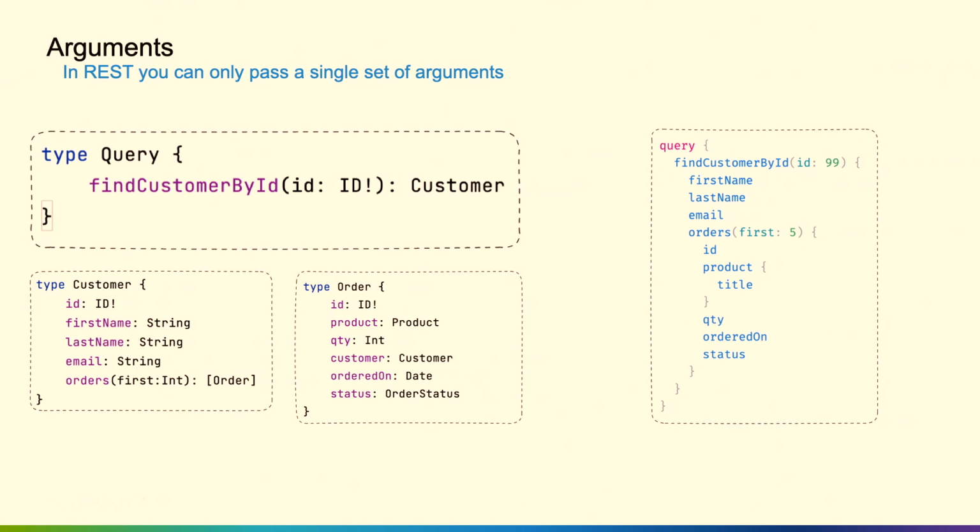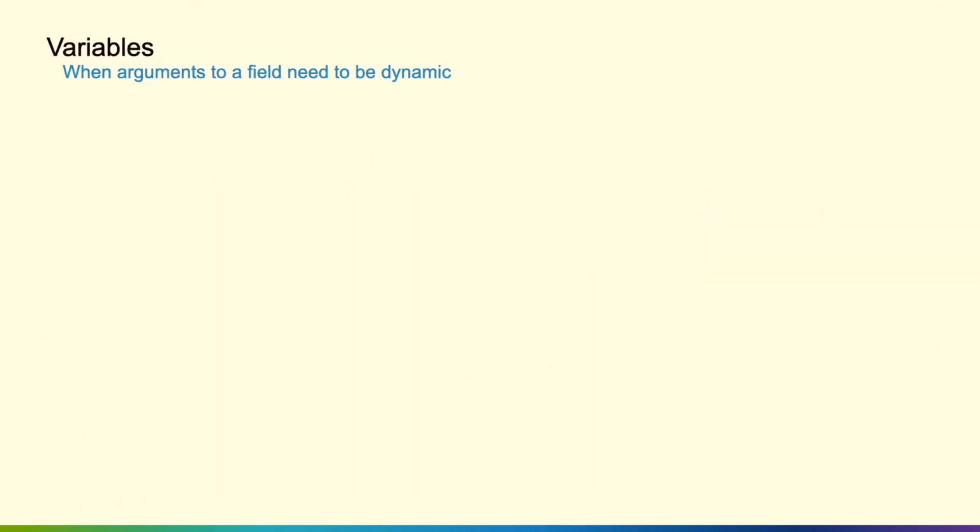So based on that, I could say, hey, I want to find a customer by an ID of 99, but I don't just want all the orders included in that. I want to filter that down based on some criteria. Maybe I only want the first 5 orders in that collection. So these arguments are where we really get to start to build out the graph part of GraphQL.